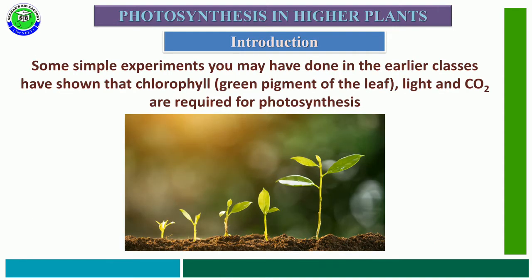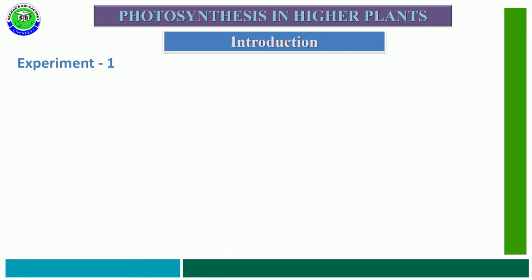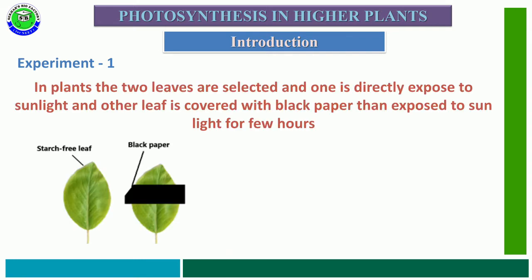Some simple experiments which you did in your earlier classes are useful to understand the role of chlorophyll pigments, light and CO2 in photosynthesis. The first one is experiment 1. In this experiment, two leaves present on a plant are taken.